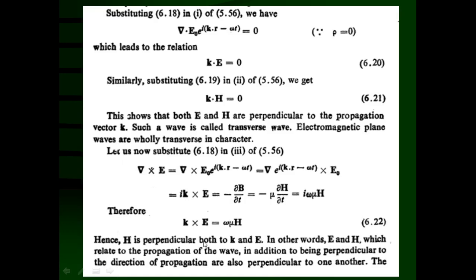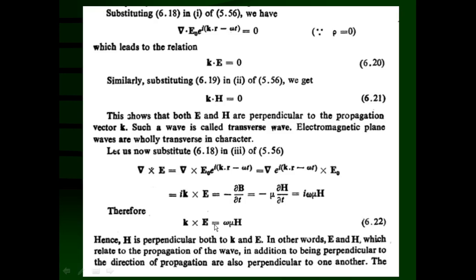Now, what does it indicate in terms of directions? H is perpendicular to vector k as well as E. We have already derived that the electric field vector is perpendicular to the direction of propagation, and the magnetic field vector is also perpendicular to the direction of propagation, but here we are proving that H is also perpendicular to the electric field vector. That means E and H, which are perpendicular to the direction of propagation, are also perpendicular to each other.